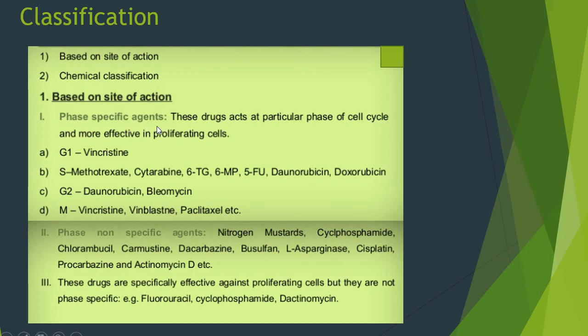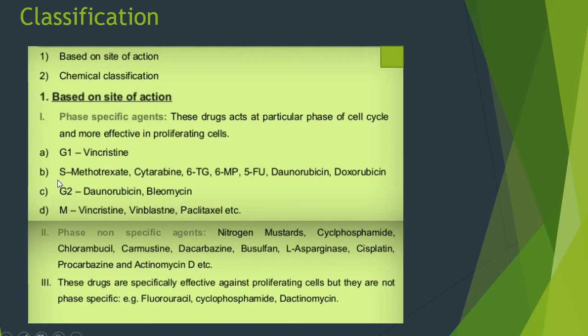The first is the phase specific agents. These are the drugs that act at a particular phase of the cell cycle, as we have already discussed, and are more effective in proliferating cells. For example, in G1 phase, vincristine is the drug which acts. Methotrexate, cytarabine, 6-thioguanine, 6-mercaptopurine, 5-fluorouracil, daunorubicin and doxorubicin all act in the S phase of the cell cycle.